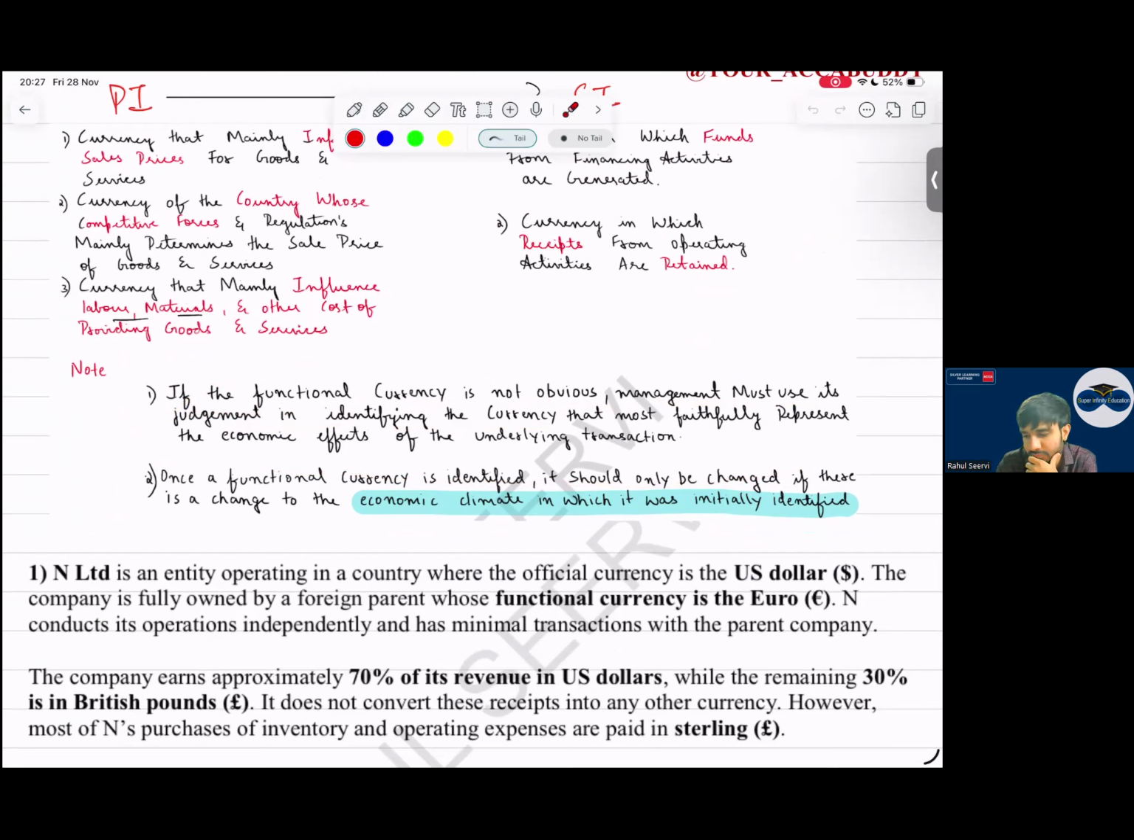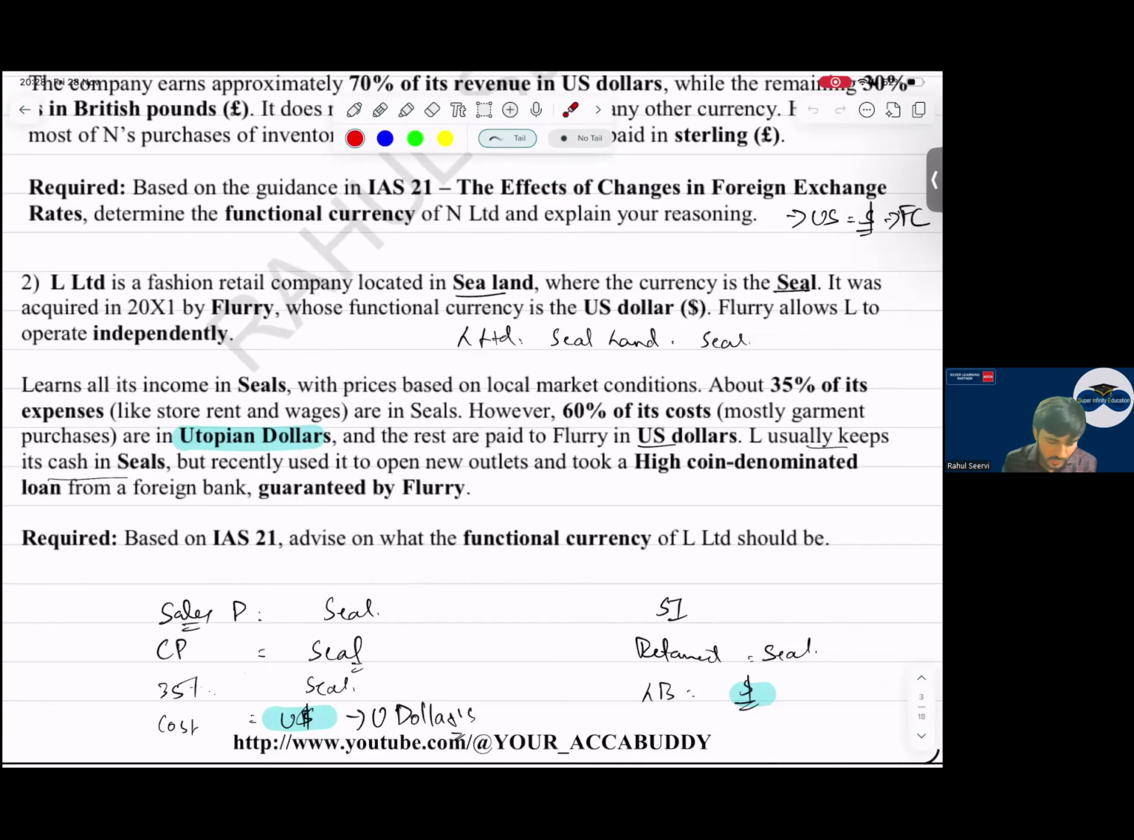If the economic environment changes, then the functional currency can change. Very important from the MCQ point of view. Many students will make a mistake here. Yes, it can change when the economic environment changes. Initially I decided based on the economic environment, but now the economic environment is totally changing, the way I do the business. Then we have done in the class how to identify the currency.